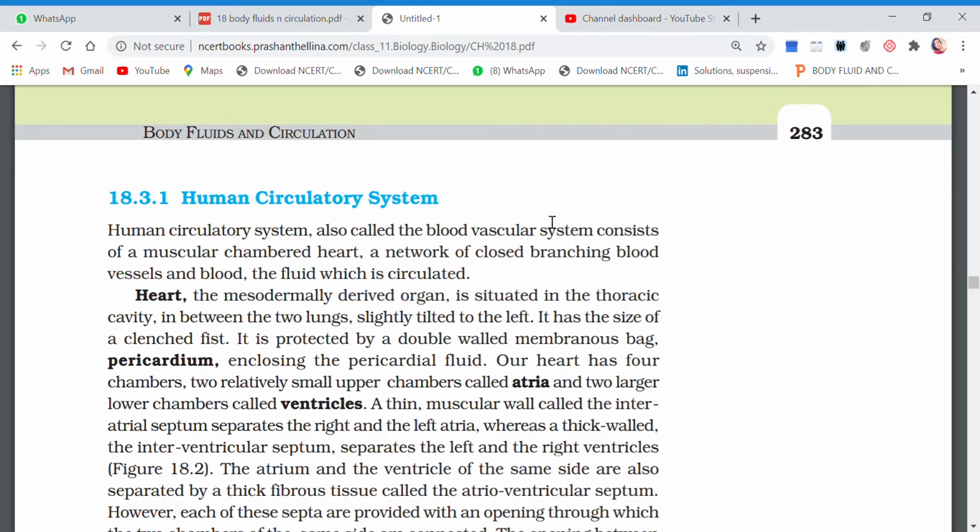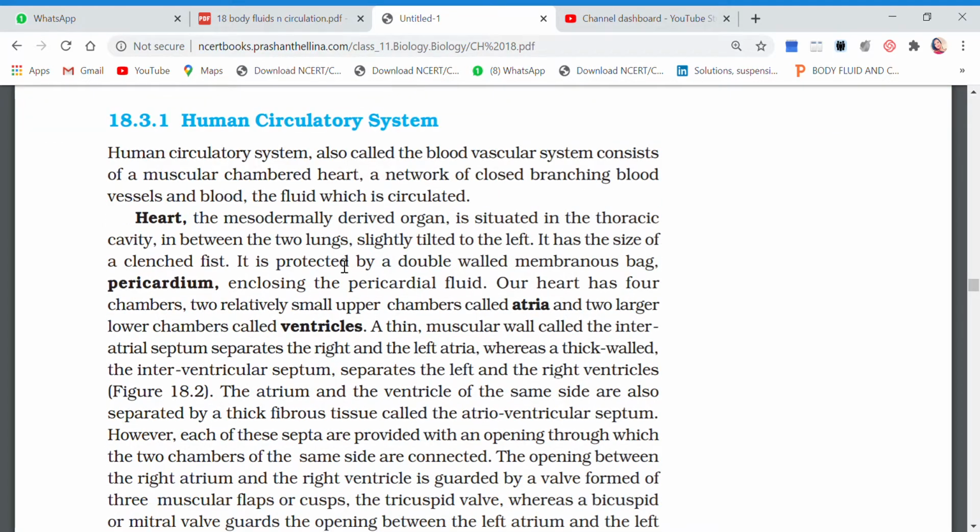So now children, the next topic that we are going to do in this chapter, body fluids and circulation, is human circulatory system. It's important, so please listen to the videos and each and every line very carefully. Also keep your NCERT with you and a pencil to underline very important lines.